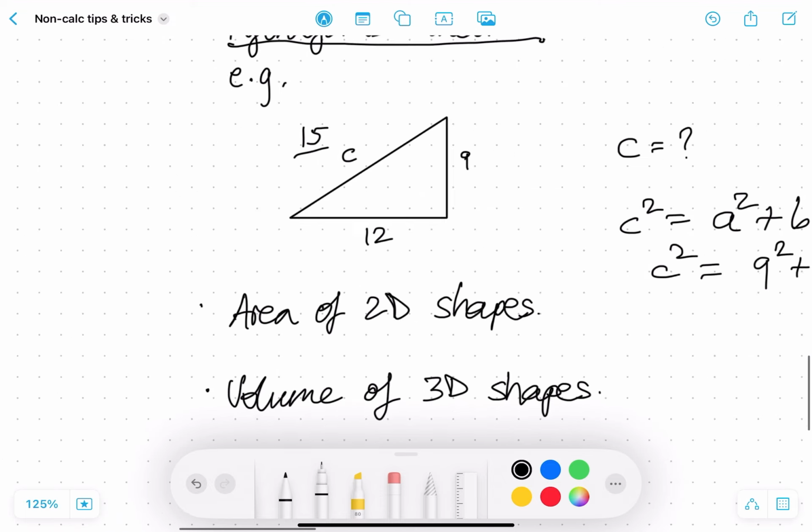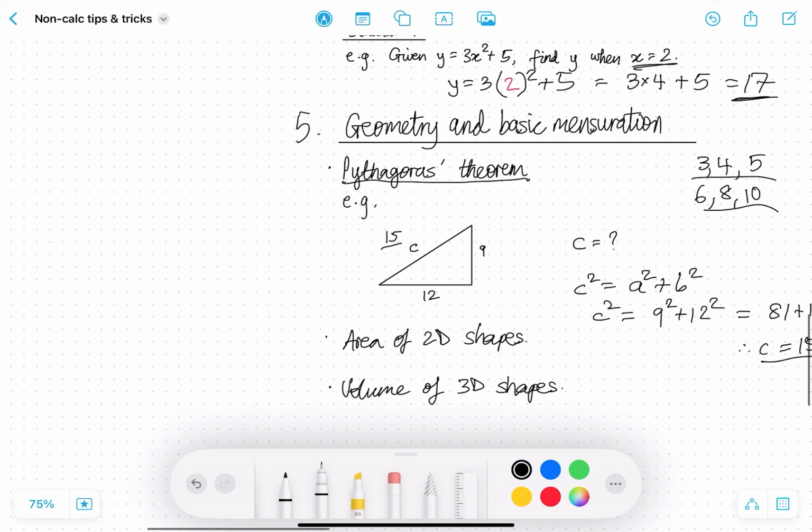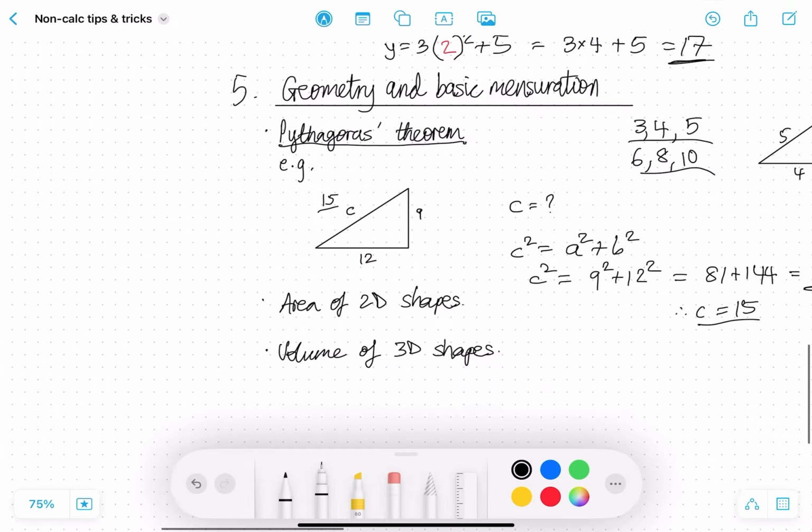Finally, they may ask you the area of 2D shapes. I won't go into too much detail here, but if you are interested, do check out my formula booklet. It has all the formulae for every single shape that you need to know, and the area and volume formulae.